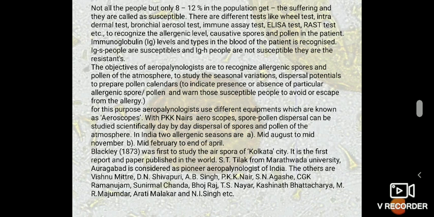And S.T. Tilak from Marathwada University of Aurangabad, Maharashtra, is considered the pioneer aerobiologist in India. The others are Vishnu Mitre, D.N. Shivapuri, A.B. Singh, P.K.K. Nair, S.N. Agashe, C.G.K. Ramanujam, Sunirmal Chanda, Bhojraj, T.S. Nair, Kashinath Bhattacharya, M.R. Majumdar, R.T. Malarkar, and N.I. Singh.